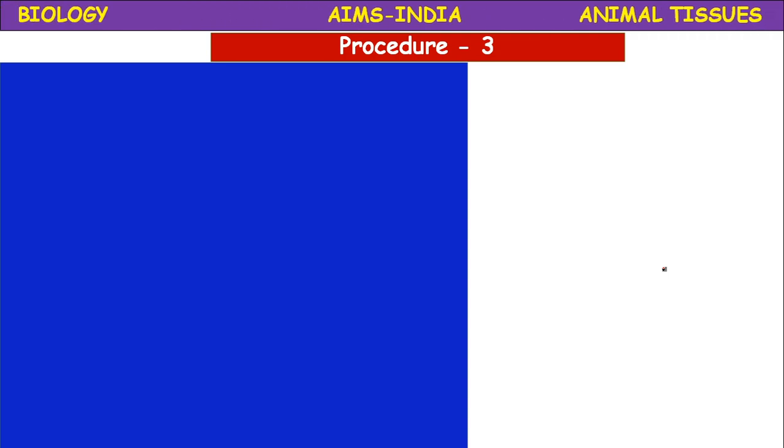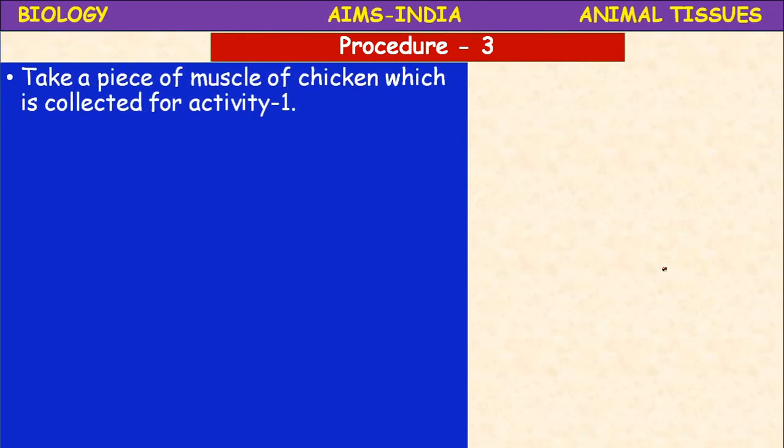Next, the third procedure, another experiment. All these experiments you need to conduct only in the presence of your teacher, under the guidelines of your teacher. Now already you have taken the chicken piece. Now take a piece of muscle of chicken which is collected for activity 1, the same.